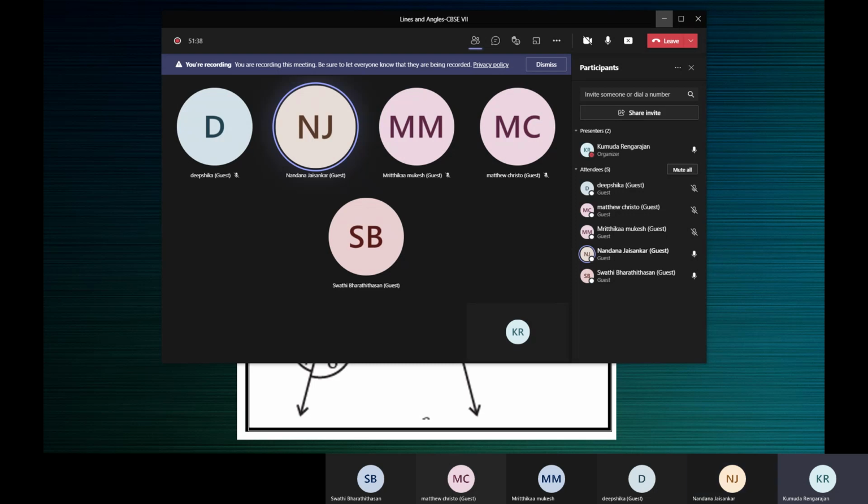Very good. Ninth, ma'am, linear pair. Two angles forming a linear pair are supplementary. The supplement of an acute angle is always an obtuse angle.